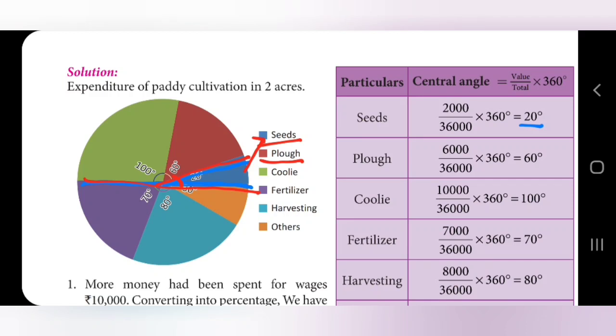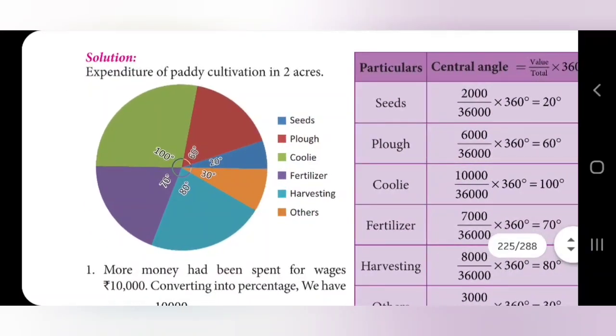Then for plucking, 60 degrees. By using the same protector you can mark 60. Place the protector like this at 60 degrees. Then wages, that is the coolie wages, 100 degrees. Then fertilizer 70 degrees, harvesting 80 degrees, others 30 degrees. Like this you need to draw a pie chart. Very simple.